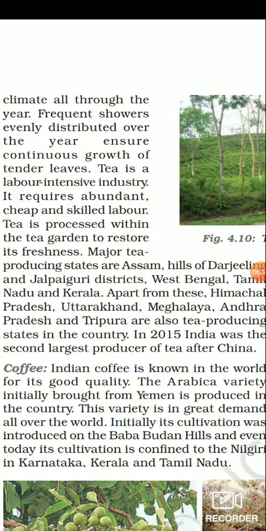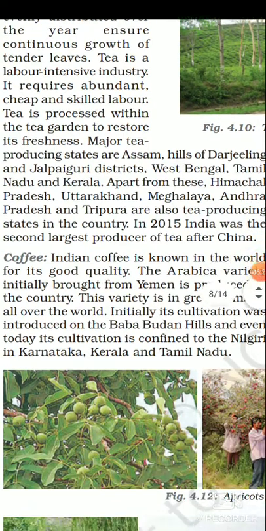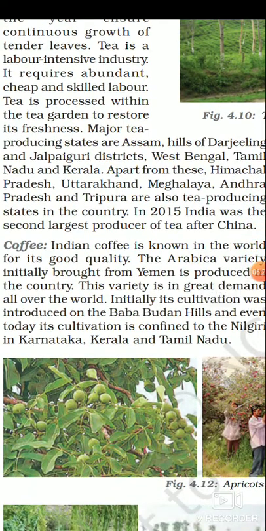In 2008, India was the third largest producer of tea after China and Turkey. The main tea producing country is China, then comes Turkey, and after that in third place comes India. So, sugarcane, then oilseeds, then tea. After that comes coffee. In 2008, India produced 3.2% of the world coffee production.